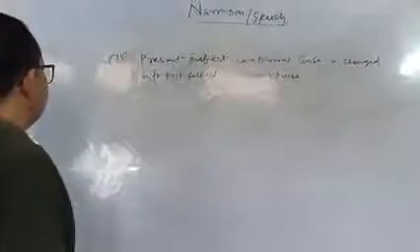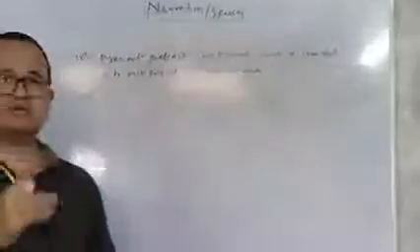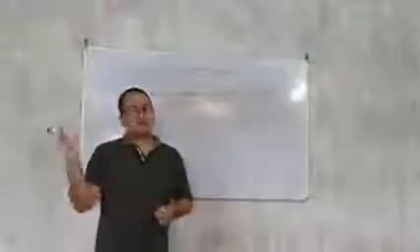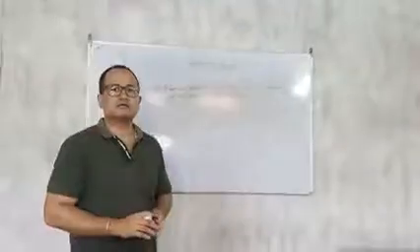So the fourth one is present perfect continuous tense is changed into past perfect continuous tense. So if the tense of the reporting speech is present perfect continuous, in indirect narration it will become past perfect continuous. Okay.